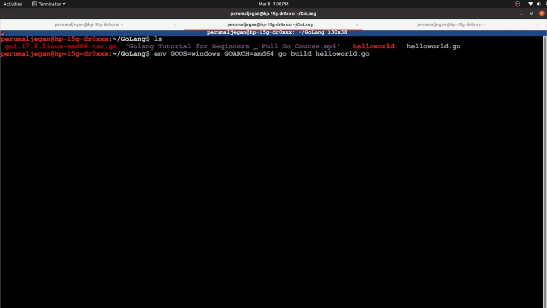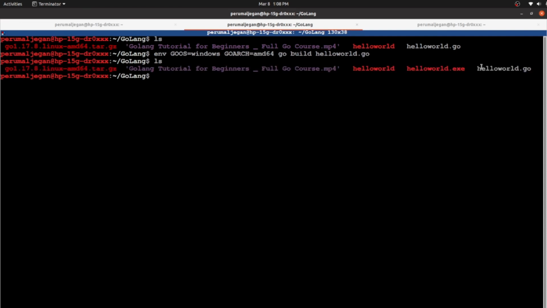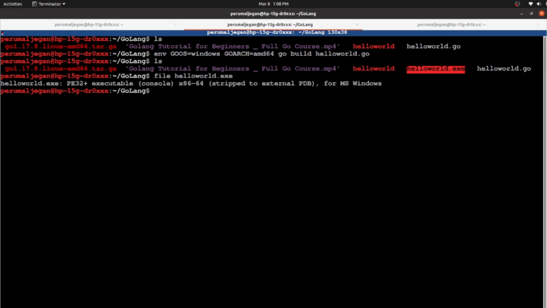So if I give enter, it will take a few seconds, and let's see what we got. I can see a new file here, hello world.exe. Let me see the file type here. Here we go. It created a portable executable 32 plus executable for 64-bit architecture and for Microsoft Windows. So that is why we are calling this program cross-platform compatible.